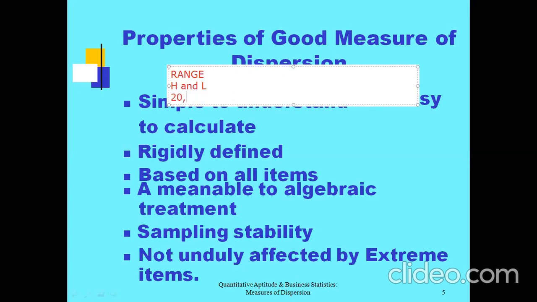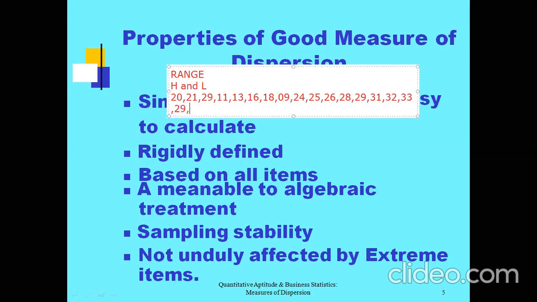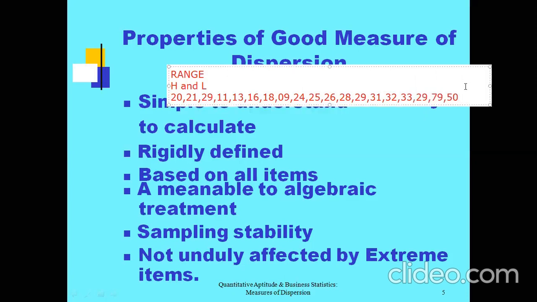The example is 20, 21, 29, 11, 13, 16, 18, 9, 25, 24, 25, 26, 29, 31, 33, 32, 33, 29, 79, 50. So these are the given set of observations. What kind of observations are they?